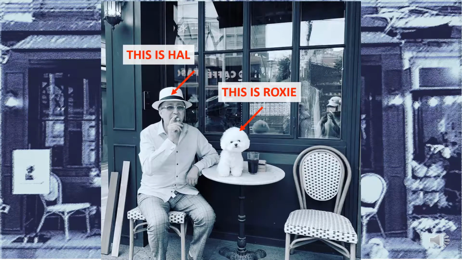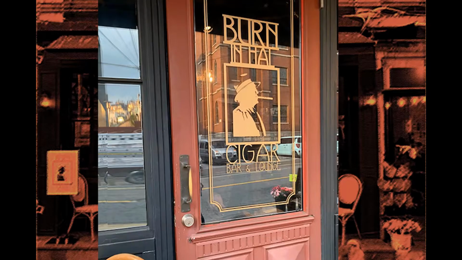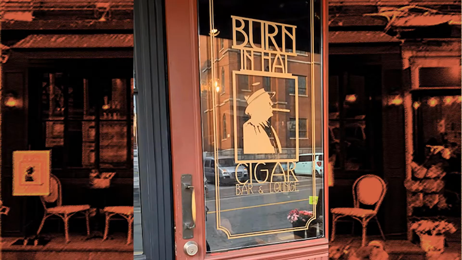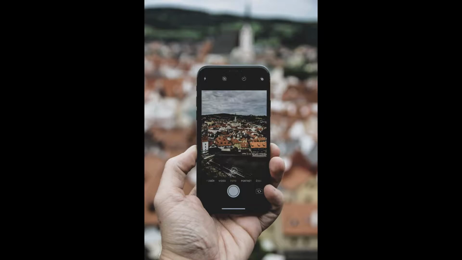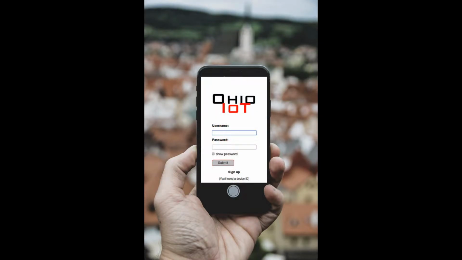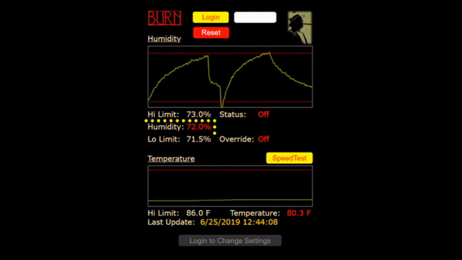This is Hal. This is puppy Roxy. Hal owns Burnin' House Cigar Bar and Lounge in Seoul, Korea. Hal is on vacation and he needs to check on the Humidor in the cigar bar. He logs into the OhioIoT app. Everything is in working order.